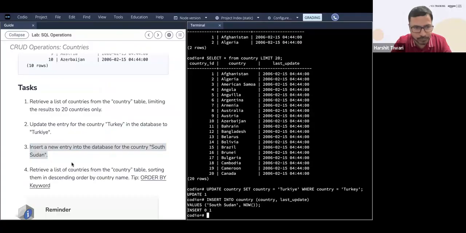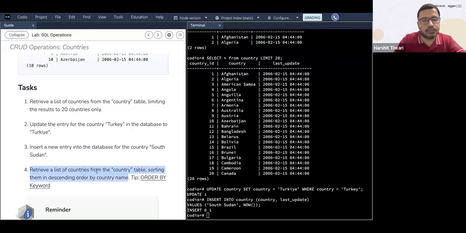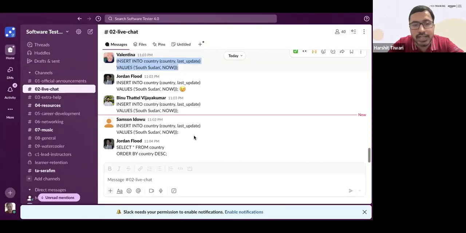Perfect, awesome. The fourth one is: retrieve a list of countries from the country table, sorting them in descending order by country name. This one I have not discussed, ordering and sorting, but let's see if you all know it or not. So you want the list of countries, sorted in descending order of the country name.